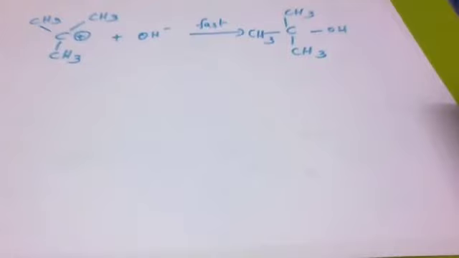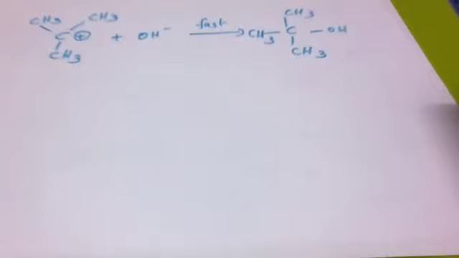When we see the stability case, the greater the stability of the carbocation, the more easily it forms from the alkyl halide and the faster will be the rate of the reaction. That's why tertiary alkyl halides undergo SN1 reaction very fast because of the high stability of tertiary carbocations.